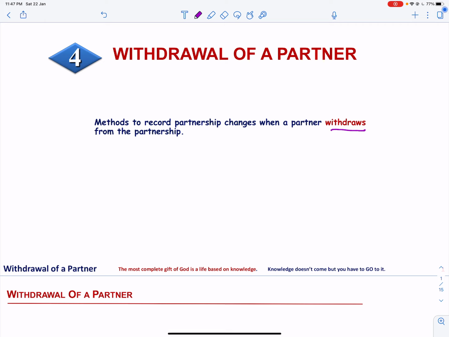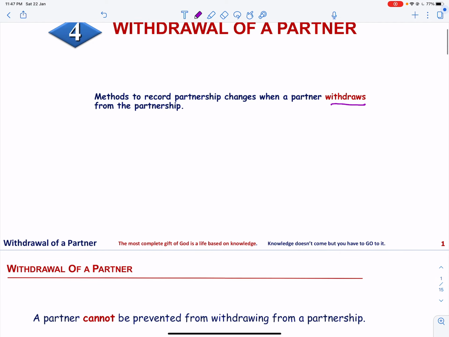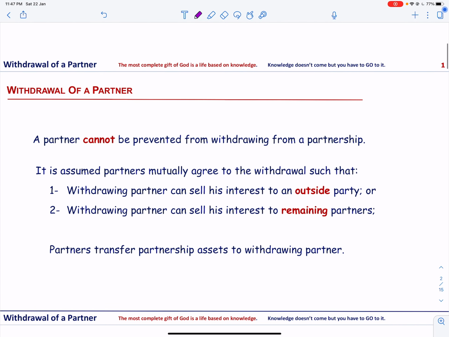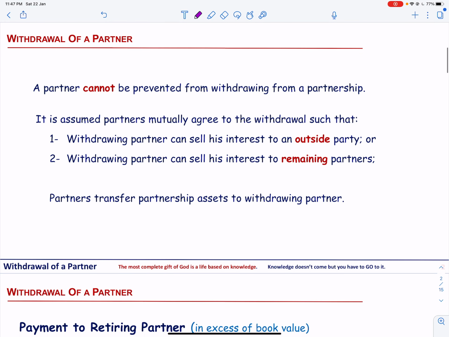A partner cannot be prevented from withdrawing from a partnership, as a partnership is a voluntary association of two or more people. It is assumed that partners mutually agree to the withdrawal, such that the withdrawing partner can sell his interest to an outside party or to the remaining partners. The remaining partners pay the withdrawing partner his share from the firm's assets.